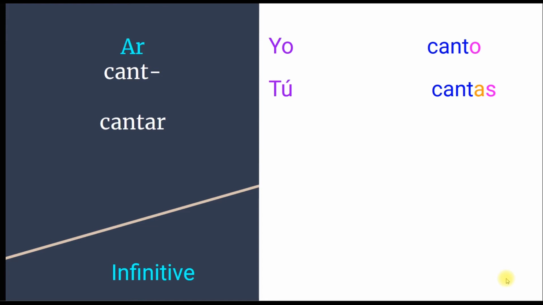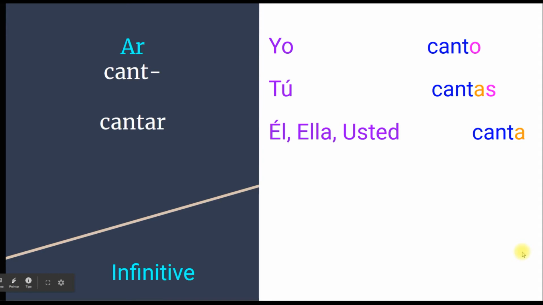Tú cantas, you sing. And the ending is AS. For él, ella, usted, that's he, she, and you formal, the ending is an A. Él, ella, usted canta.